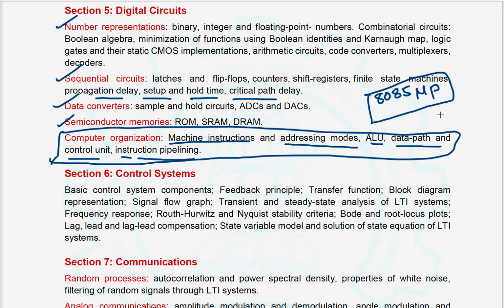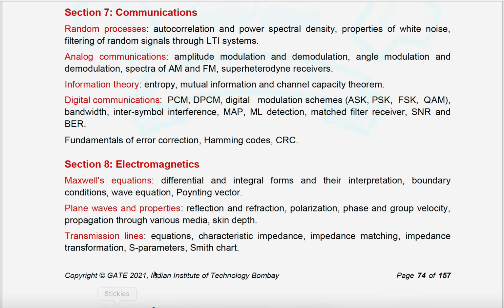Okay, and when it comes to the control systems part, all the things are the same. There is no change in the control systems part compared to the 2020 and before 2020 papers, right? And communication systems and communication engineering.